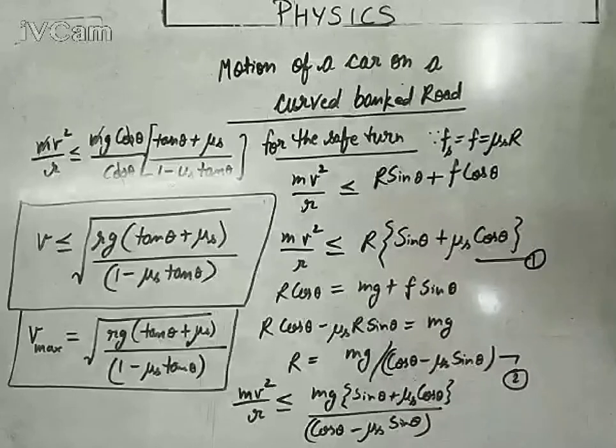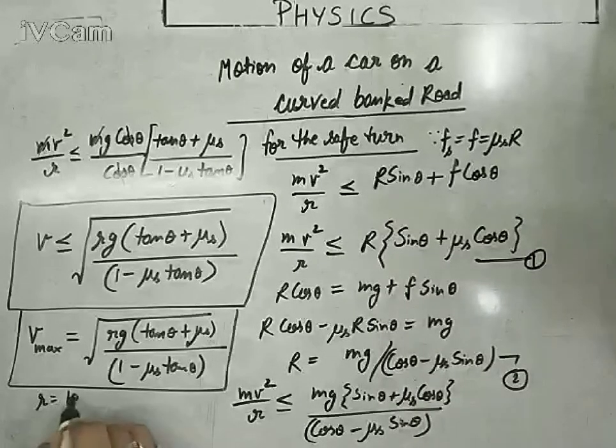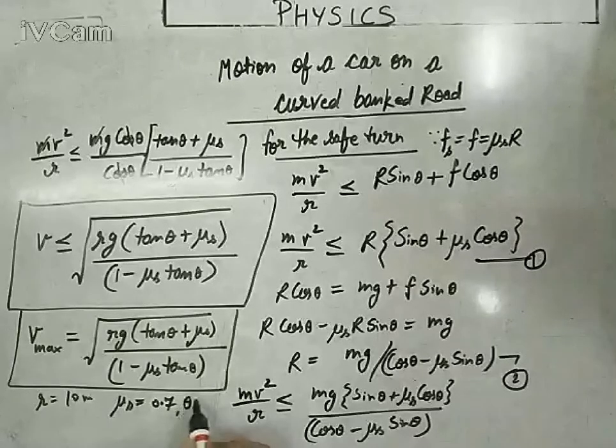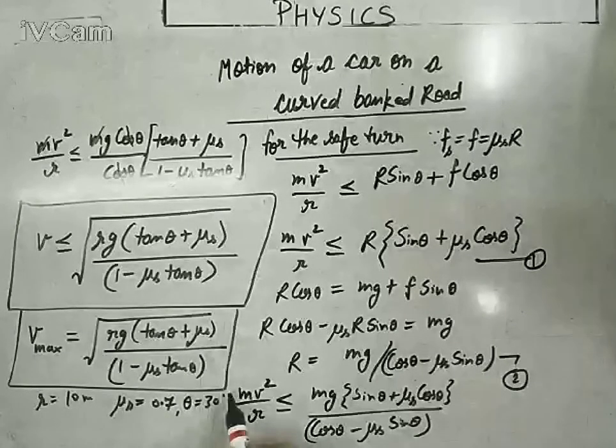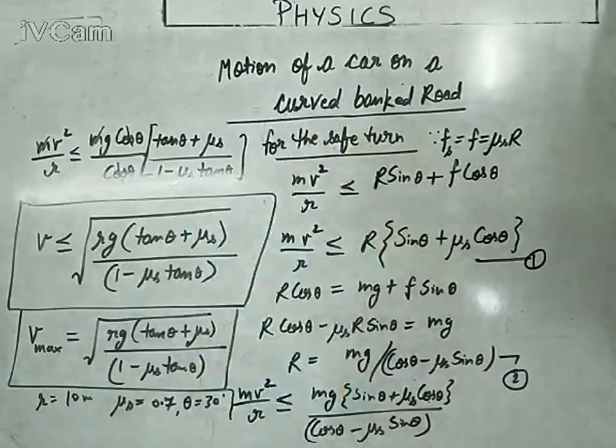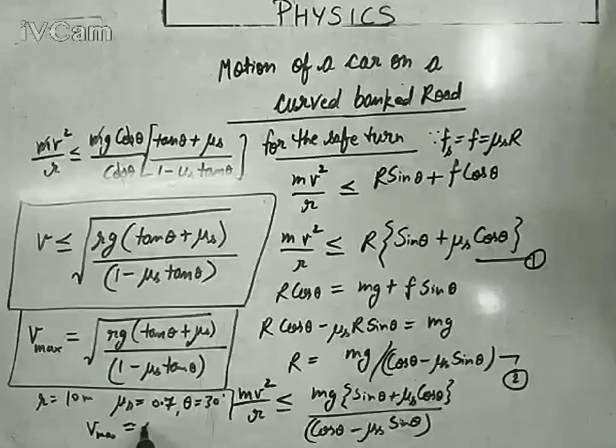If I take the same example, the earlier one, that radius is 10 meter and friction coefficient is 0.7 for the cemented road. So this time, if I bank the road with the angle of 30 degree, which means the road is banked towards the center of the turn by 30 degree, and you try to calculate the Vmax, you will get Vmax approximately 50 km per hour, which is 20 km per hour more than the previous velocity.